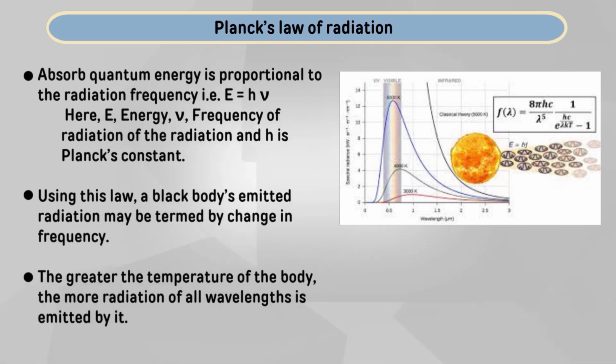And this term, quantization, was coined earlier by Niels Bohr for the momentum being quantized, but it is taken by Max Planck also, that the energy of light is also quantized. So, the initial energy, E is equivalent to h nu, can be rewritten as E is equivalent to n h nu, where n is equivalent to 1, 2, 3. So, it is an integer multiple of h nu, and h nu is the smallest energy value.